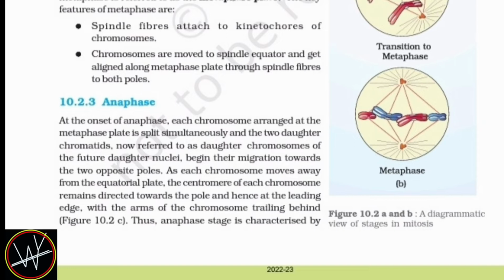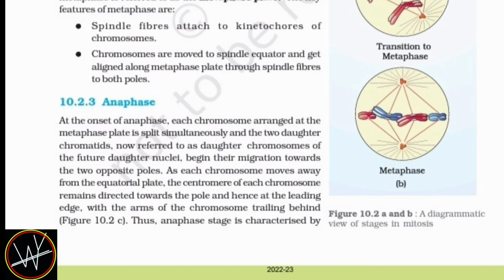10.2.3 Anaphase. At the onset of anaphase, each chromosome arranged at the metaphase plate splits simultaneously, and the two daughter chromatids, now referred to as daughter chromosomes of the future daughter nuclei, begin their migration toward the opposite poles.